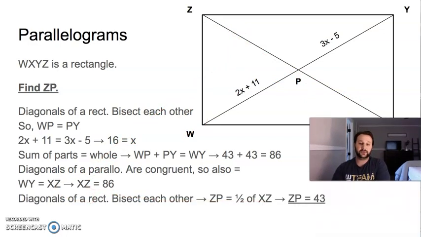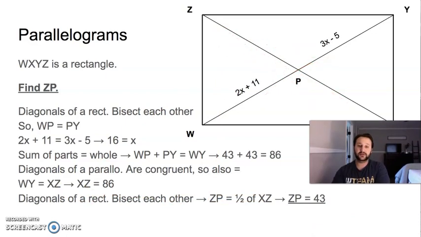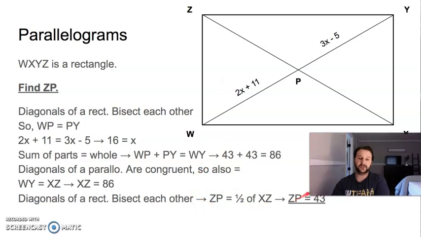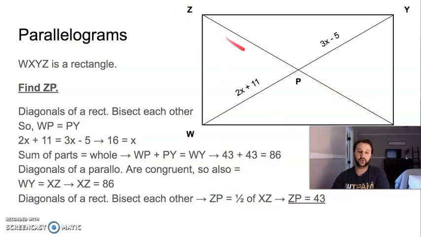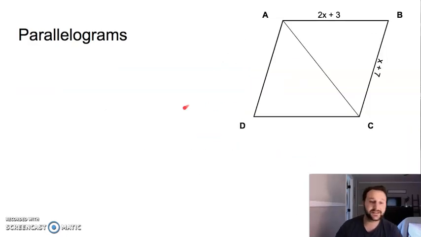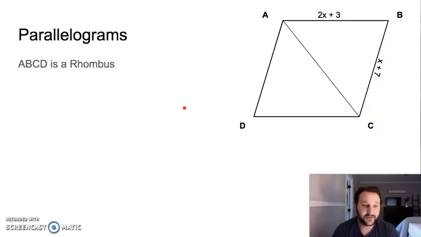Diagonals of a rectangle also bisect each other. So again, just the same thing that we did here. ZP is going to be congruent to XP. So we could say ZP is 1/2 of this whole because it's bisected. Half of 86 is 43. We have our answer. See, this is easy stuff. I knew you guys would get it pretty quickly.